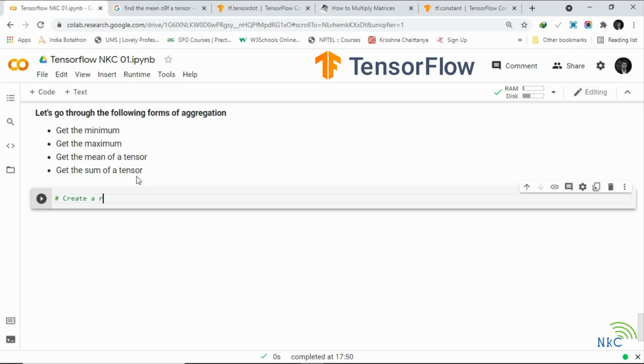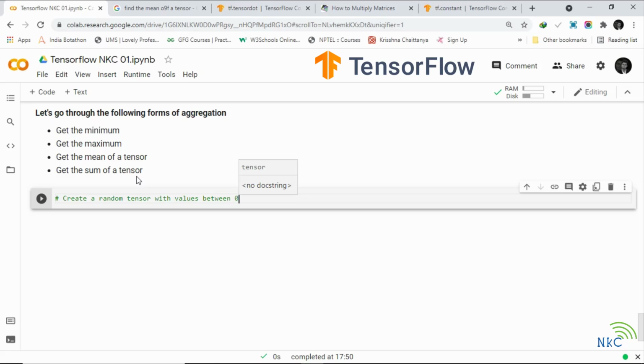So that we can practice each of these four things here, let's create a random tensor. It's a large tensor. We'll do values between 0 and 100 of size 50. Let's do that. So E equals tf.constant. We will do it using a NumPy random array.